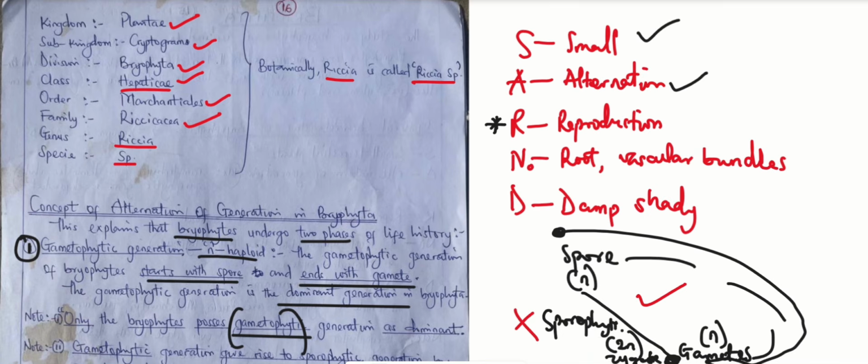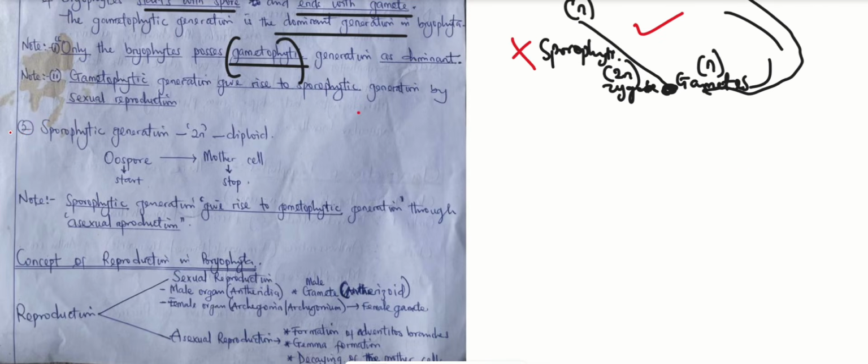So let's talk about this sporophytic generation and see what it has to offer us. This is the sporophytic generation, and it is diploid, which means that it will start with the oosphere. Another name for the zygote is the oosphere. So when it starts with the oosphere, it ends with a mother cell.